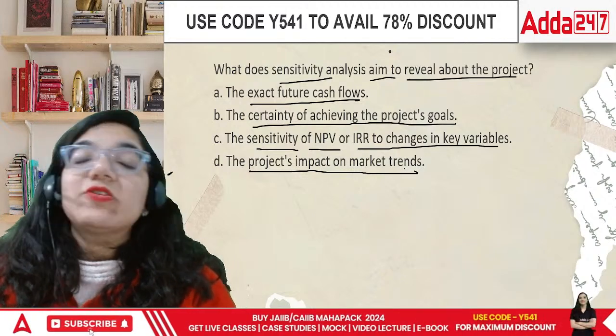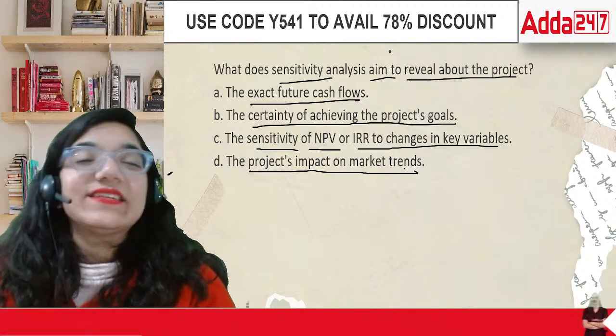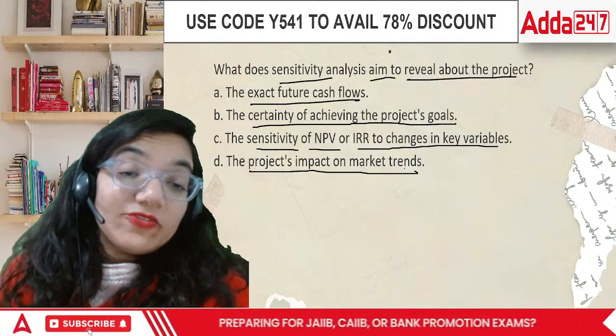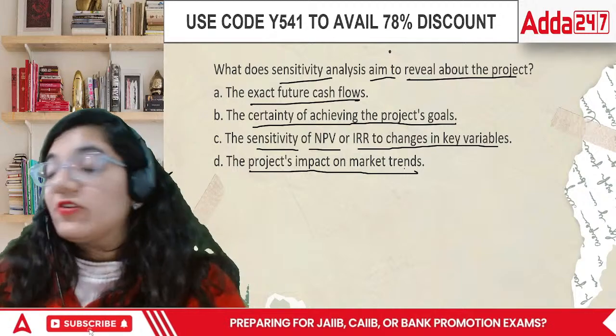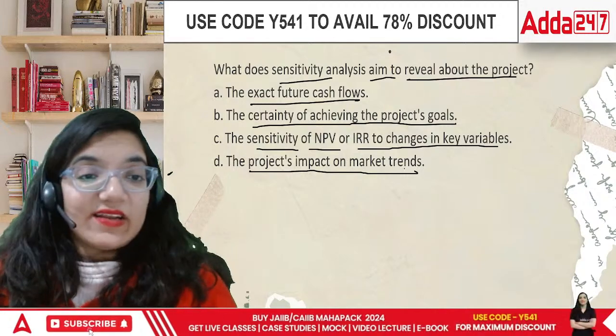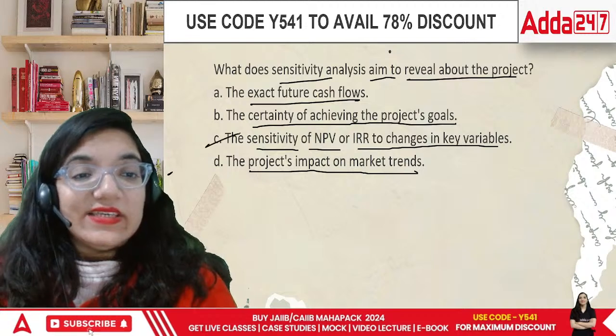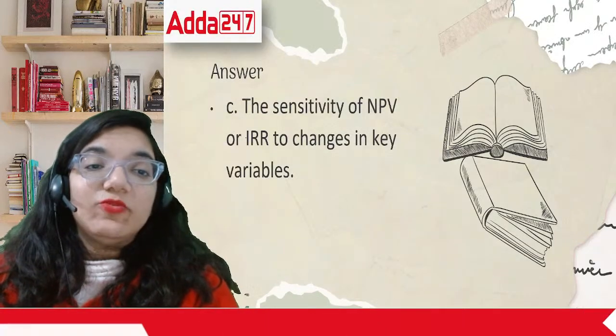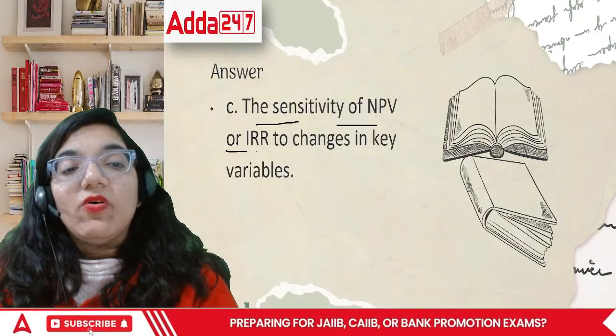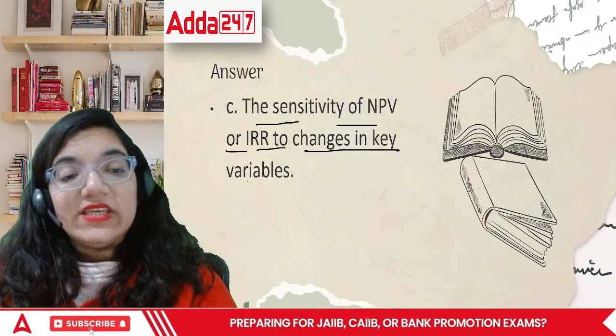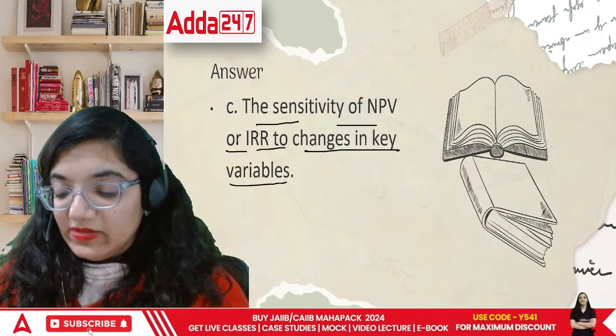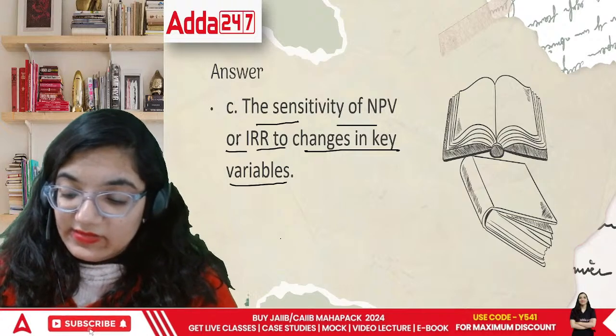So in this case, we are going to find the various reasons and the impact of those changes, and the benefit of those things. The correct answer is C, the sensitivity of NPV or IRR to changes in key variables.